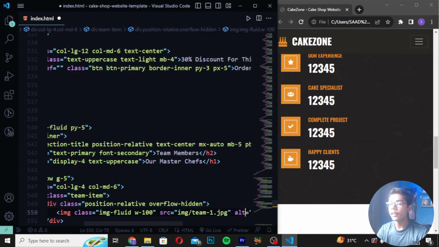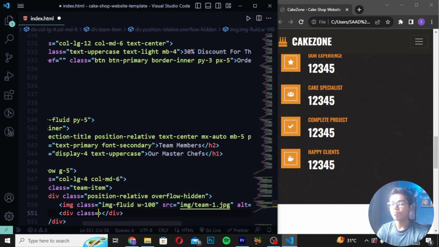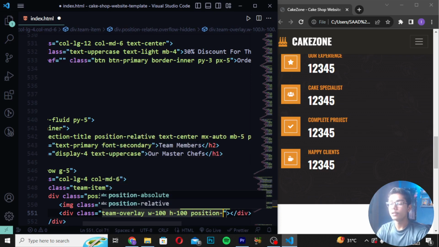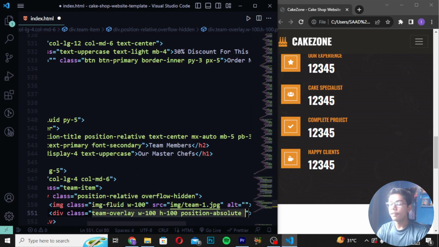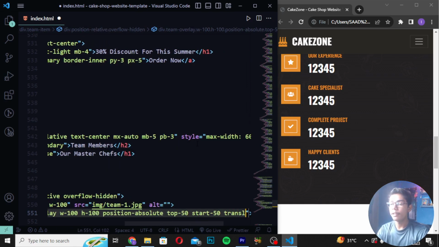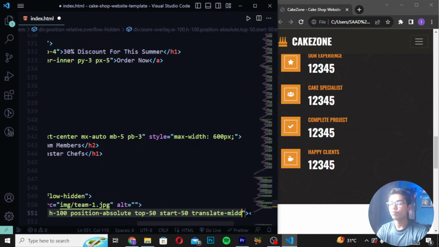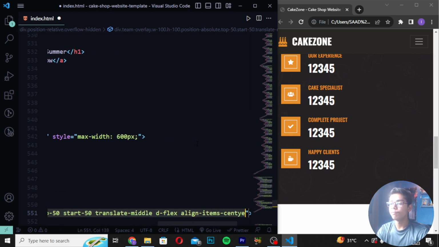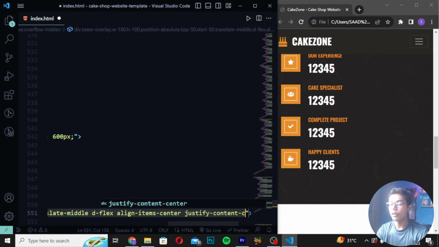Then here you have to do one thing, I will move down and create div class as team overlay. I will write that, and write width 100 and height 100. Then you have to write position absolute like this, and here I will write top 50, start 50, and translate middle, in which I will write d-flex, align items center, and write justify content center.